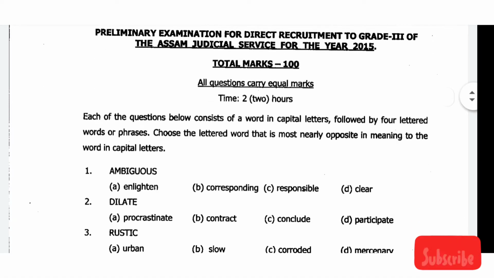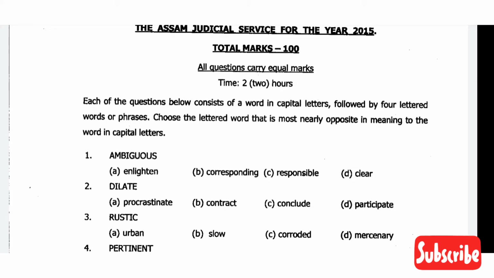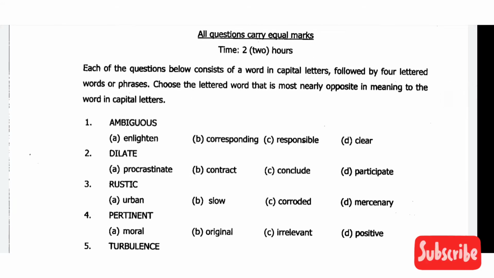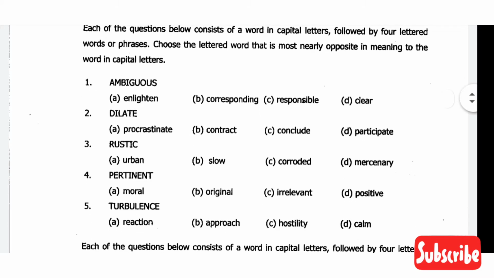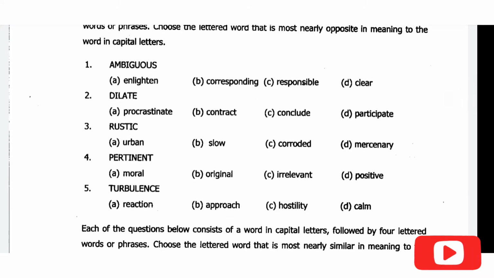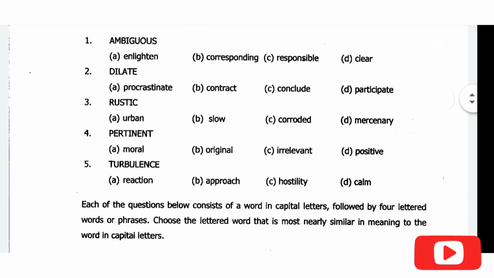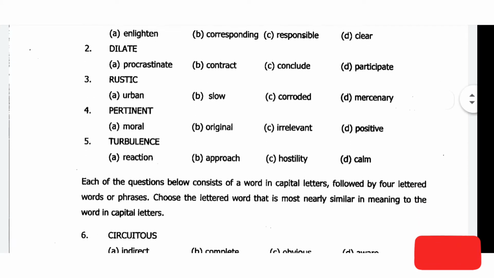So guys, the first question is asking for the negative words. So we have to find the opposite meaning. Question number one, ambiguous, the opposite word will be clear, option D. Then question number two, dilate, and the correct answer will be option B, contract. Then comes question number three, rustic, the opposite word will be urban.